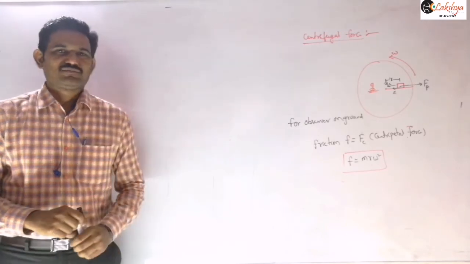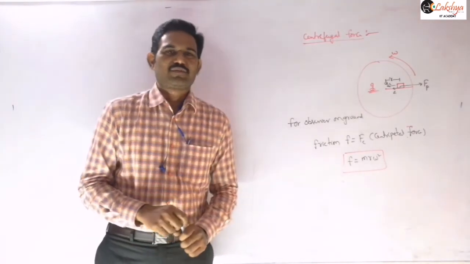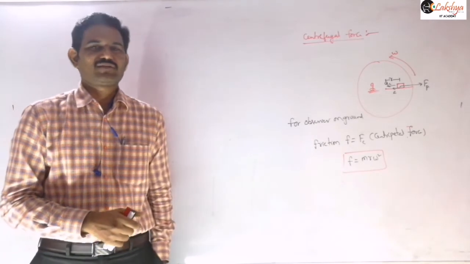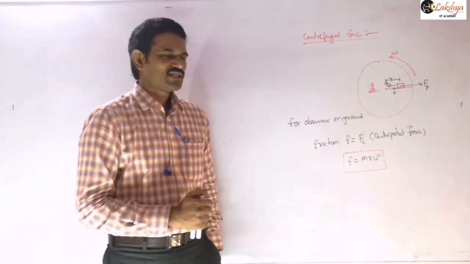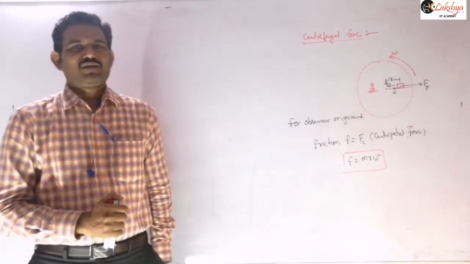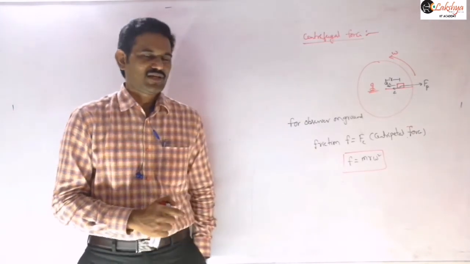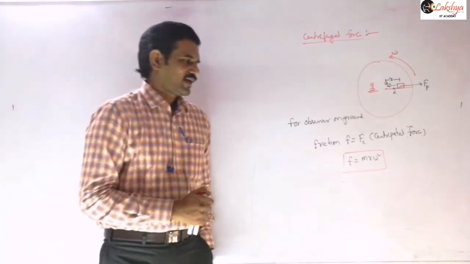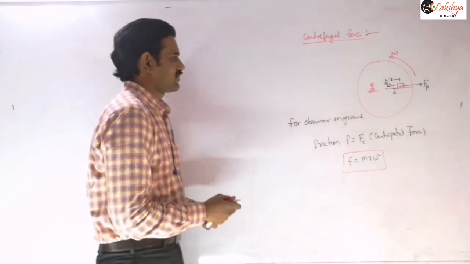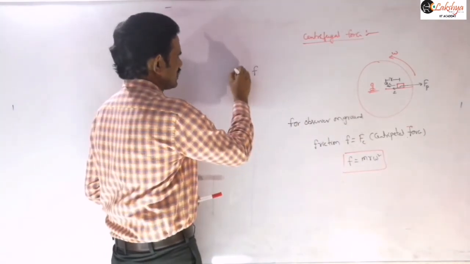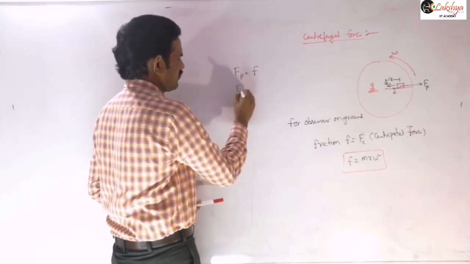Its magnitude depends on the mass of the object and the distance of the object from the axis of rotation of the frame. Here, with respect to him, that pseudo force is what we are writing as F. So this is the centrifugal force here.